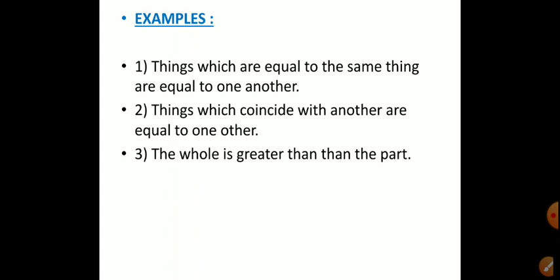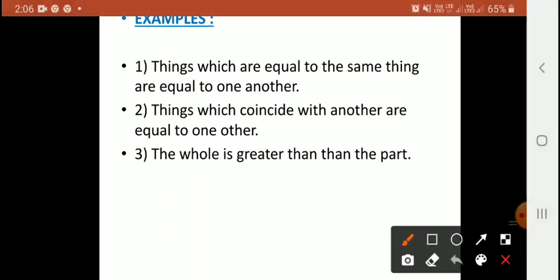Second one, things which coincide with one another are equal to one another. We have proved this. Two similar triangles, if they coincide with each other, then we call them similar triangles. Like, the whole is greater than the part. The whole is greater than the part.